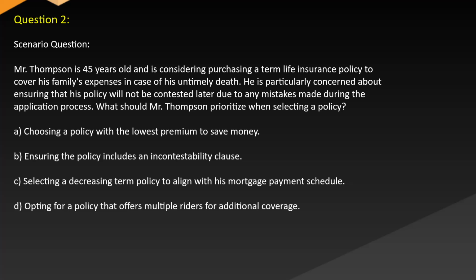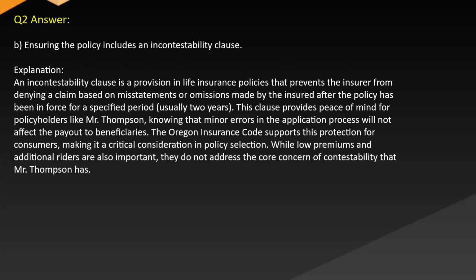A. Choosing a policy with the lowest premium to save money. B. Ensuring the policy includes an incontestability clause. C. Selecting a decreasing term policy to align with his mortgage payment schedule. D. Opting for a policy that offers multiple riders for additional coverage. Answer. B. Ensuring the policy includes an incontestability clause.